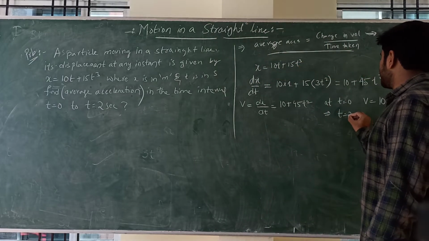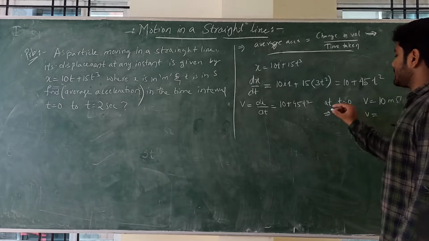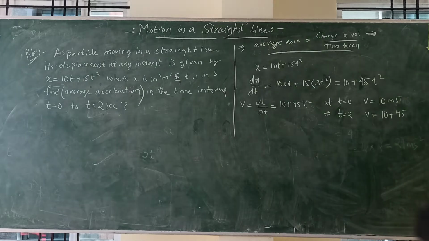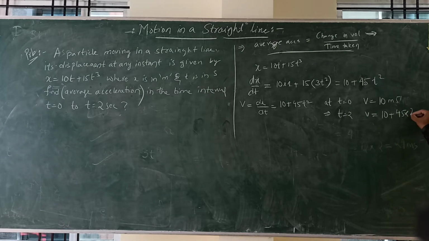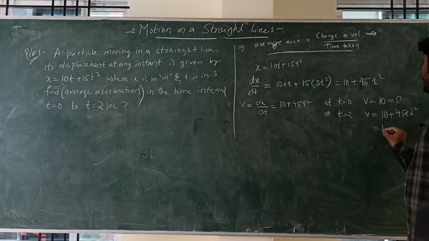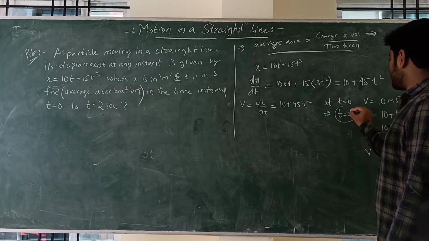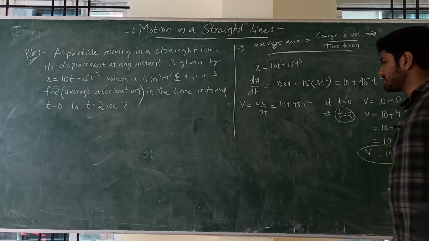At t equal to 2, v is equal to 10 plus 45 into t square, that is 2 square. 45 into 2 square, that is 4. So that is 10 plus 45 into 4, which is 180. So 10 plus 180 is equal to 190 meter per second. So finally at t equal to 2, the velocity is 190 meter per second.